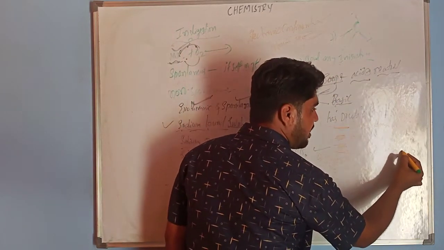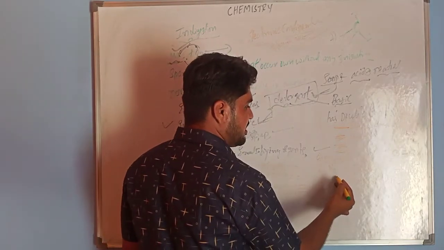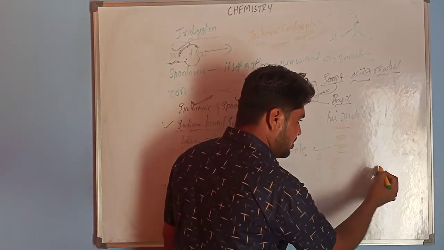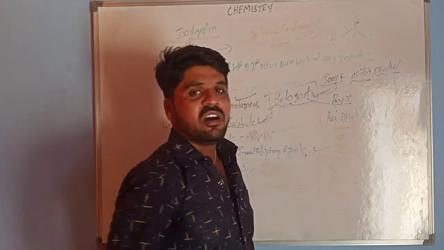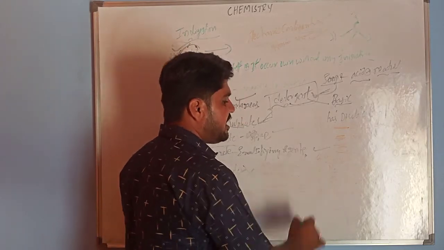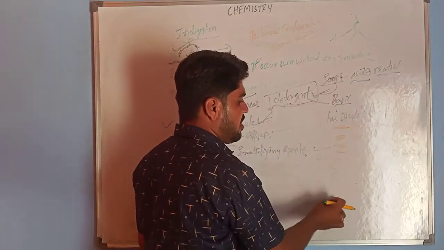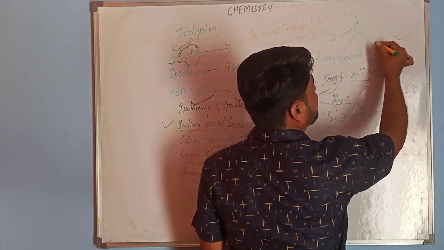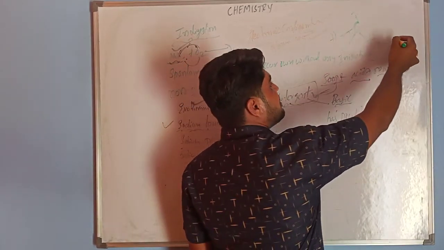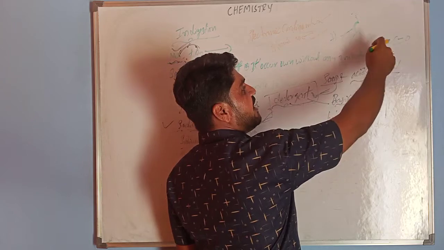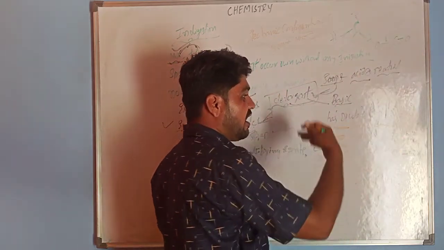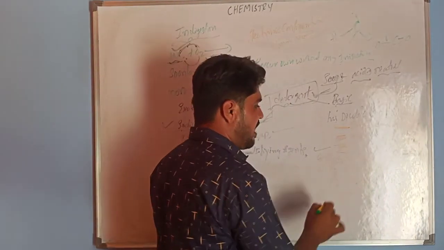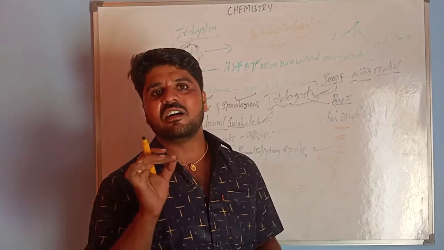If you see oxygen, a double bond is present. A double bond is present in oxygen, but in CH4 there is no double bond. So the second option is wrong and the third option is also wrong. The next is option D, that is CH4, and carbon dioxide. In CO2, C double bond O, here also a single bond O. From these Lewis structures, they can change their valency or shift double bonds. You will study all this in the higher classes. So this answer is also wrong. Simply, the question is wrong.